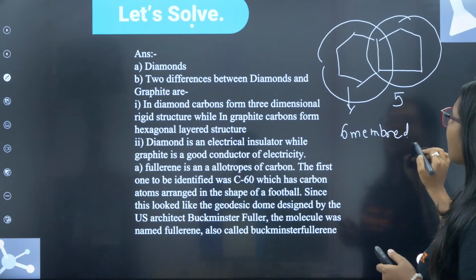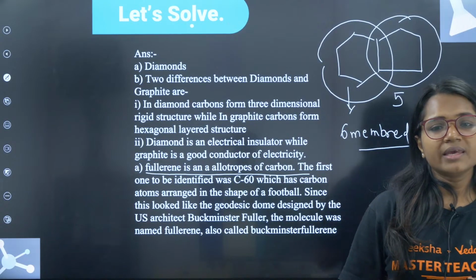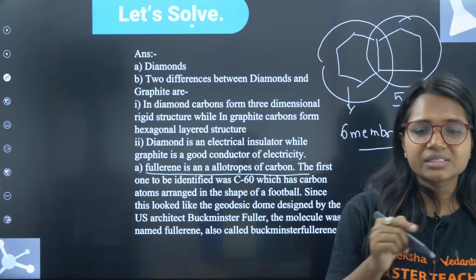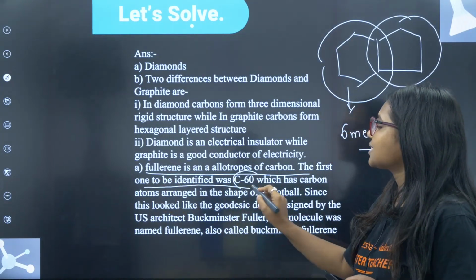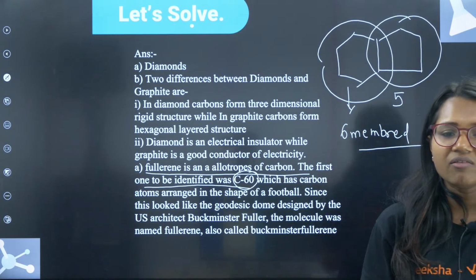These are the properties of fullerene. Fullerene is an allotrope of carbon. It has a football structure. The first one to be identified, C60, is one of the fullerenes.